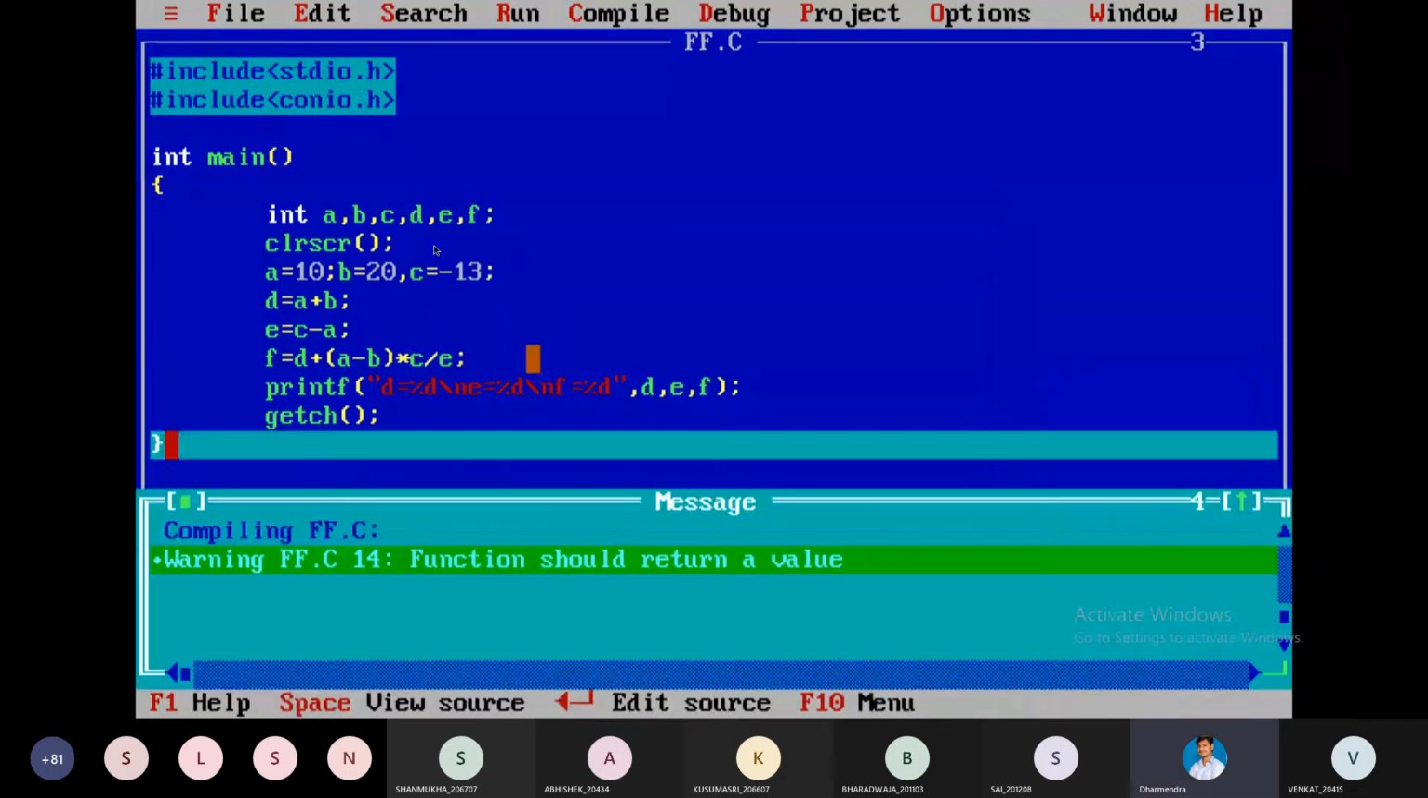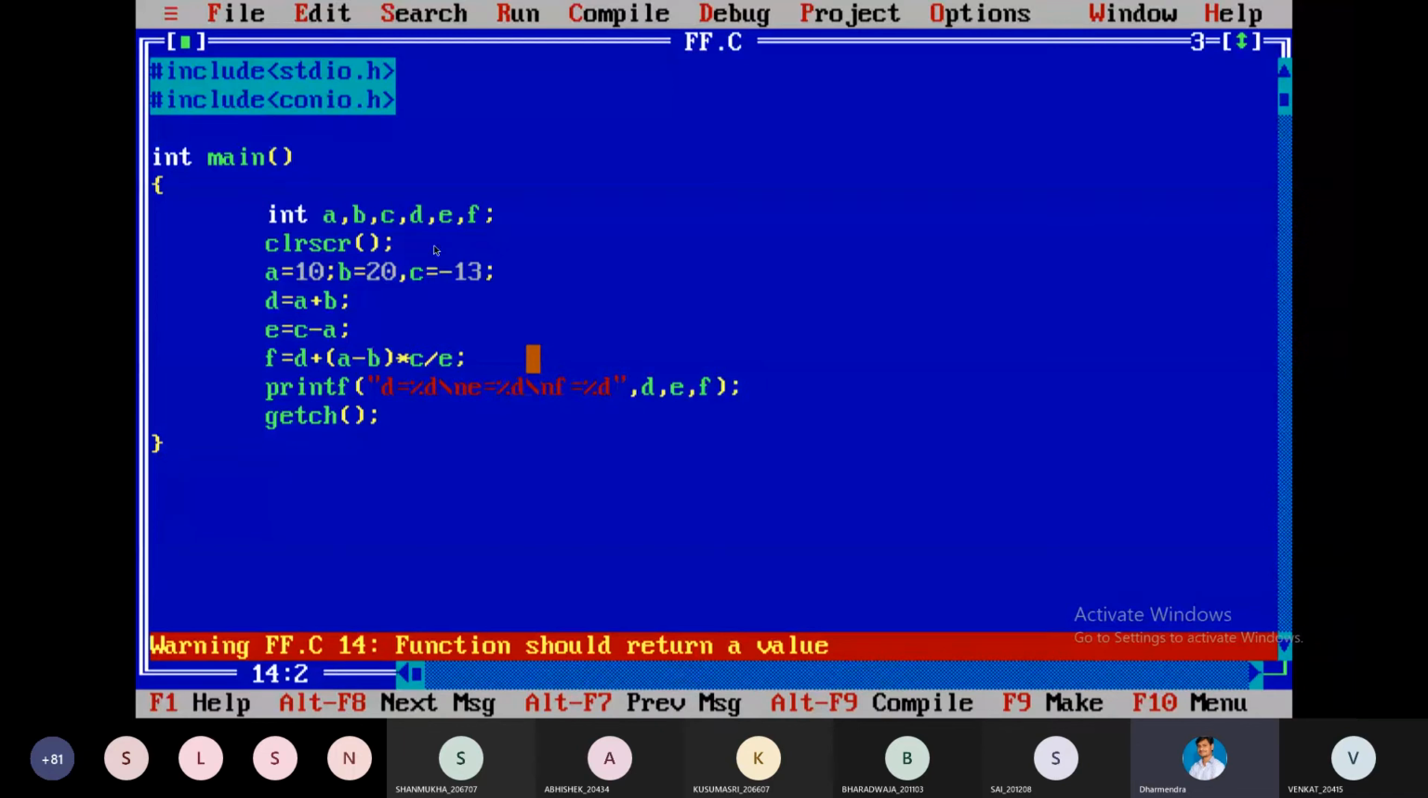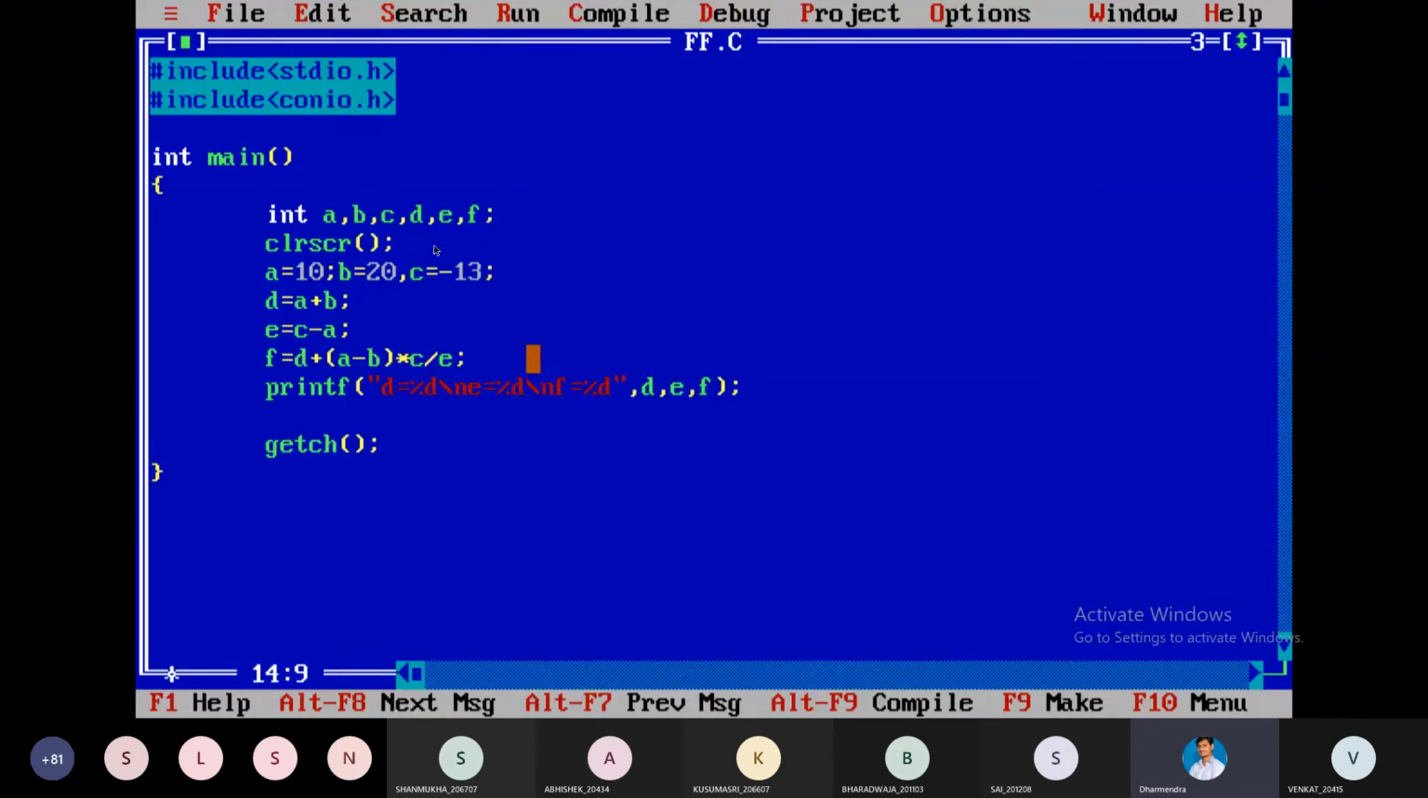F9. Here it is showing a warning: the function should return a value. Because I used int main, I am using the keyword return 0. It is responsible for sending some value to the parent of this main function. It is sending a value, 0, to the parent.